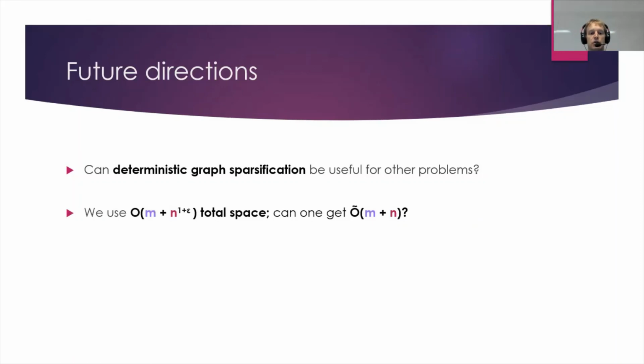Secondly, I haven't really talked about total space here, but as well as the space bound on a single machine, we also want to make sure that we don't use much more space in total over all machines than it takes to write and read the original input graph. So here we have optimal dependency on the number of edges in the input graph, but for sparse graphs, we have slightly suboptimal dependency on the number of nodes. So we'd like to know whether that can be improved without hurting our running times too much.